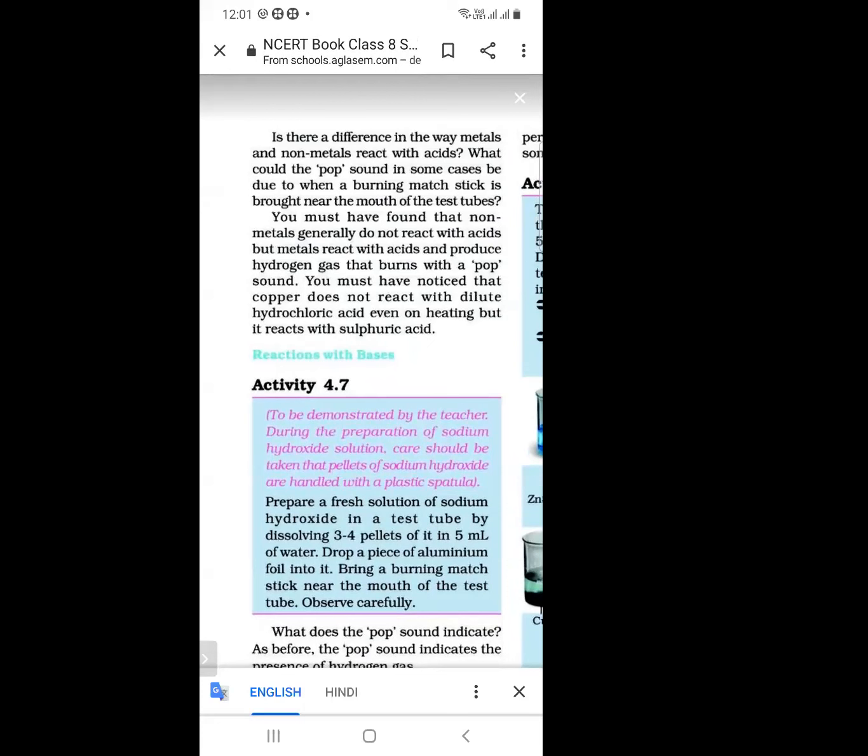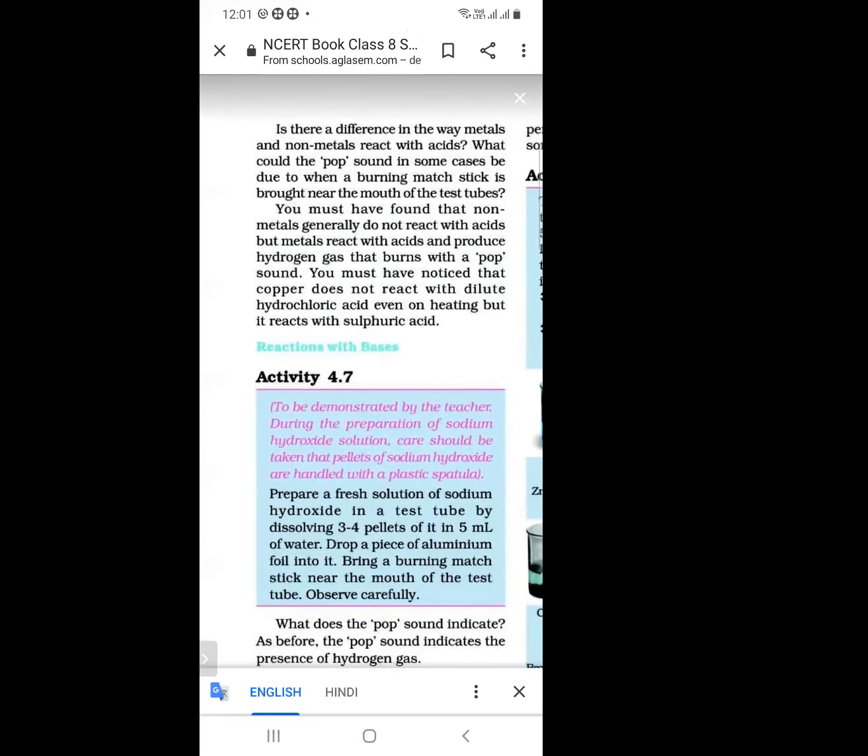The first reaction is the reaction of metals and non-metals with oxygen. The second is the reaction of metals and non-metals with water. The third is the reaction of metals and non-metals with acids and bases. When metals react with oxygen, they produce oxides, which are basic in nature.